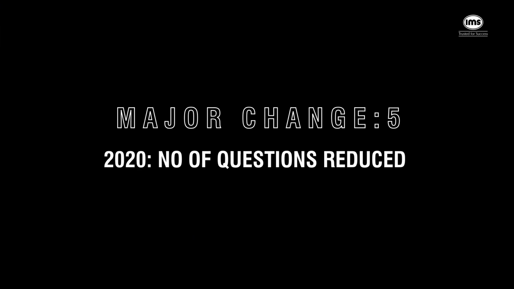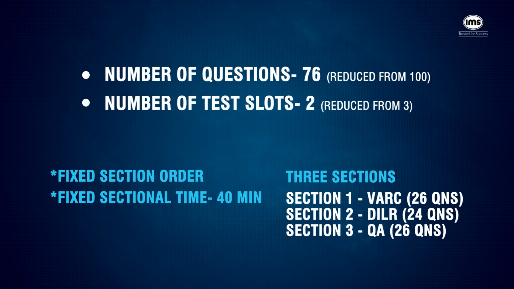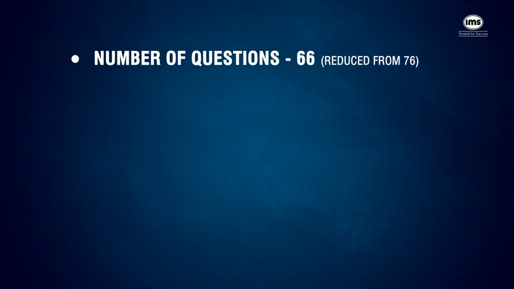Then came another massive change in 2020 during COVID era, where number of questions were reduced from 100 to 76. Test slots were also reduced from 3 to 2. Time was also reduced from 3 hours to 2 hours. That means 120 minutes. When COVID got settled in 2021, number of questions were further reduced to 66 because CAT authorities thought that maybe, those many questions would not be good to be done in 2-hour span. So 66 became the number of questions in 2021. Time remained the same, 2 hours.